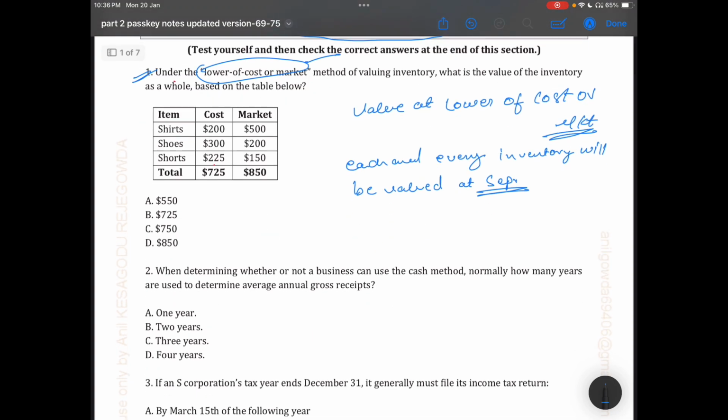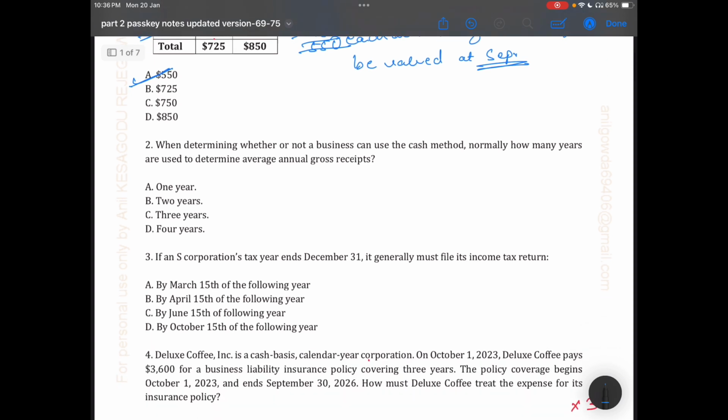Okay, so there are three inventory items: shirt, shoes, and shorts. Which one is lower? Cost 200. Which one is lower? 200. And which one is lower? 150. Then total is 550. Then option A is correct.